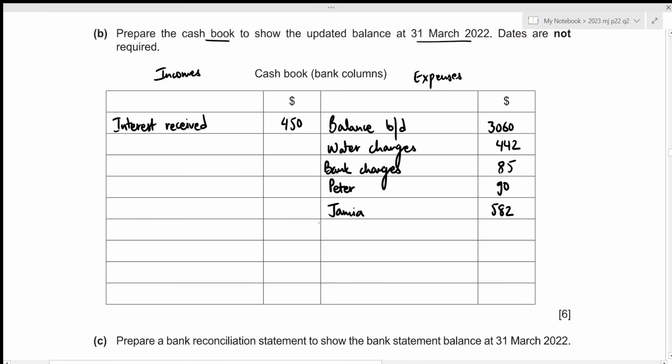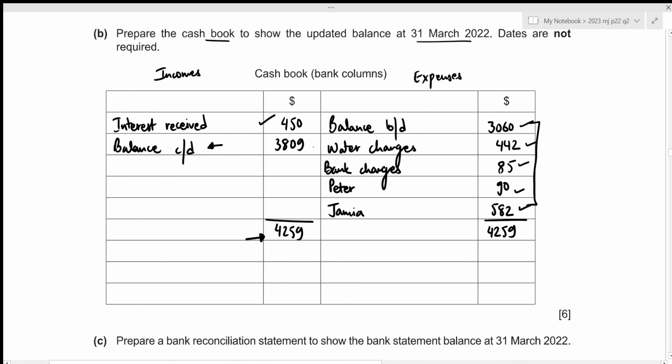Okay, we have considered all of our errors, which means that now we can move towards figuring out the closing balance. We can clearly see that the credit side is heavier, so let's figure out the total. That's 3060 plus 442 plus 85 plus 90 plus 582, which results in 4259. Now our closing balance will be on the debit side. And remember, in order to figure out the closing balance or the balancing figure, we always have to subtract these amount from the total. In this case, that's just going to be 4259 minus 450, which results in 3809.